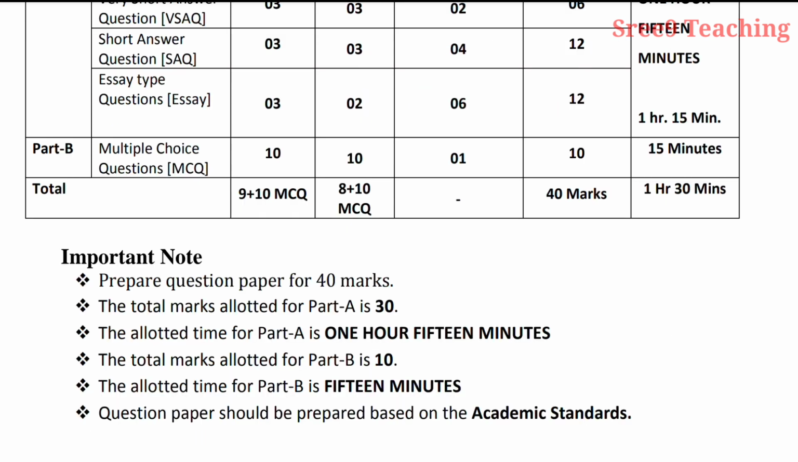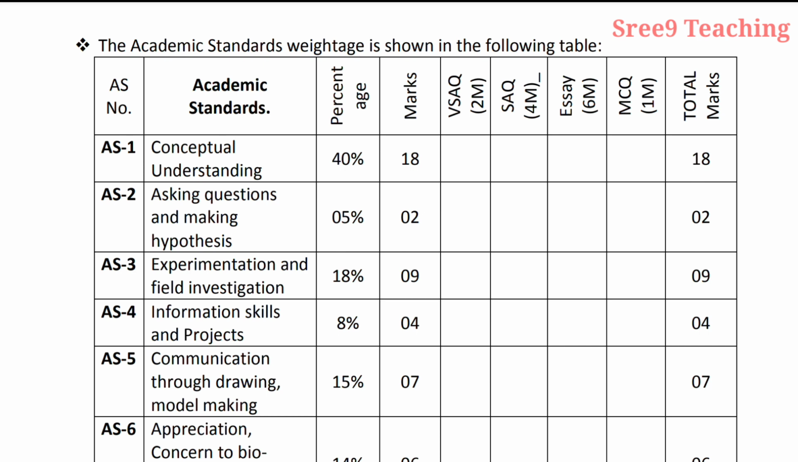Okay, now let us see how many questions will be given according to academic standards. See on the screen, the academic standards weightage is shown in the following table. Here: academic standard number, academic standards, percentage, marks and total marks. Here for very short answer questions the columns are empty, because it depends on the time of preparing the question paper. Only then will they be filled, for which type of questions and from which chapter are given.